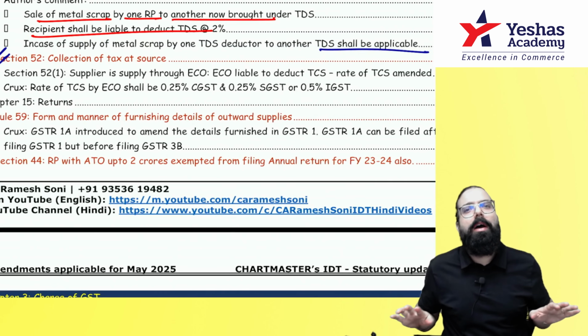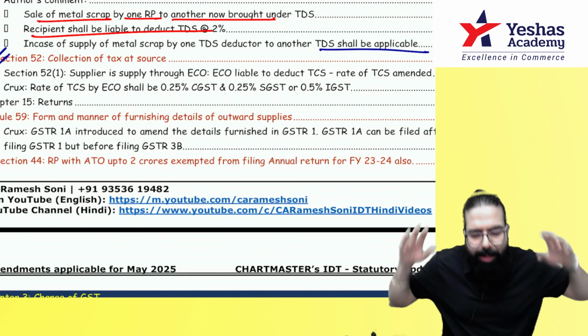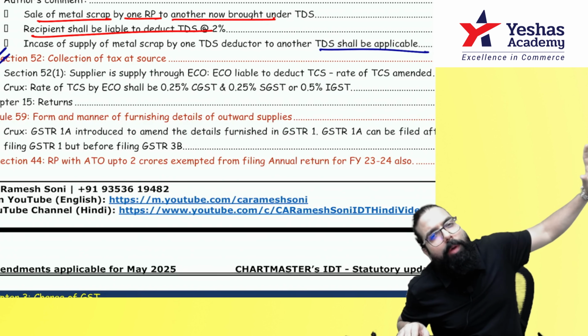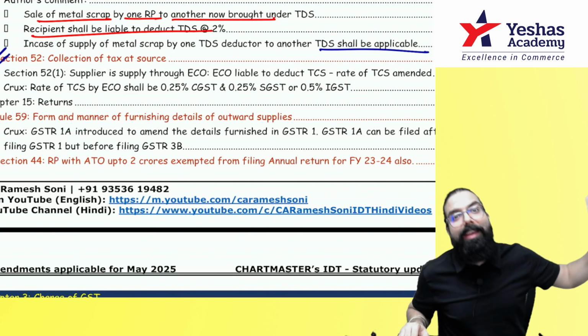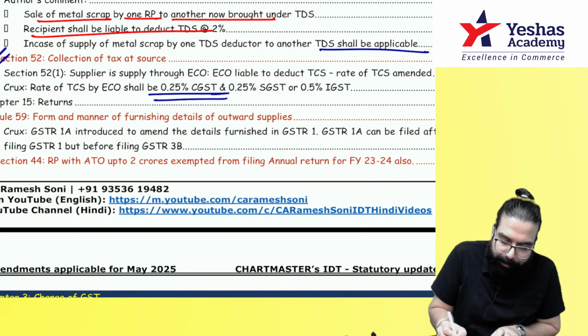In the e-commerce case, earlier the rate of TCS was 0.5% and 0.5%. Now, remember, the rate of TCS to be deducted by the e-commerce operator is 0.25% CGST and 0.25% SGST, or 0.5% IGST. The rate of TCS has been told over here.